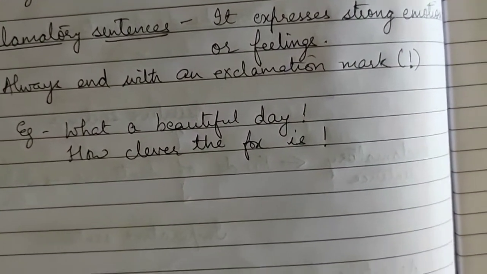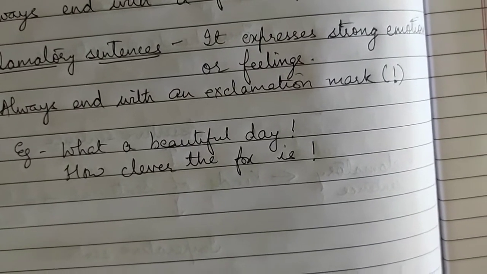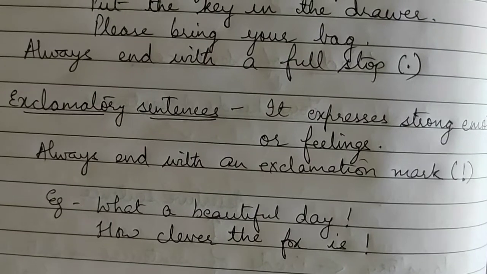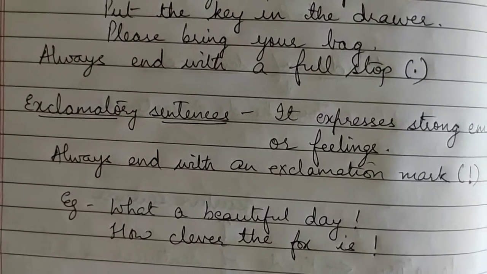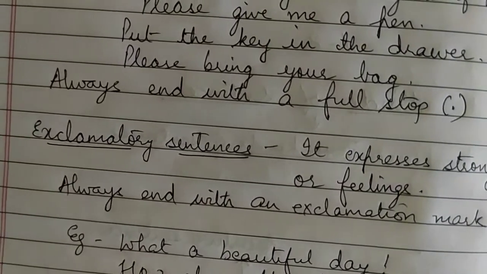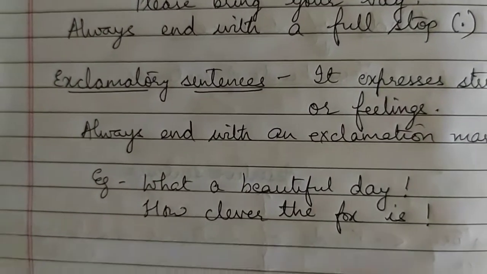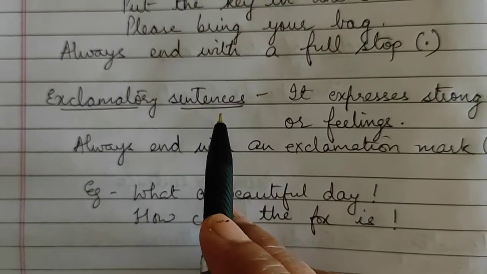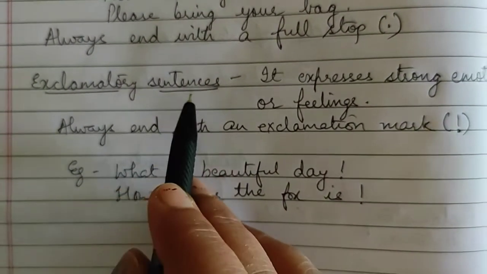I will tell you once again. An exclamatory sentence is a sentence which expresses an emotion of surprise or happiness or anger. So all these emotions are expressed in exclamatory sentences.